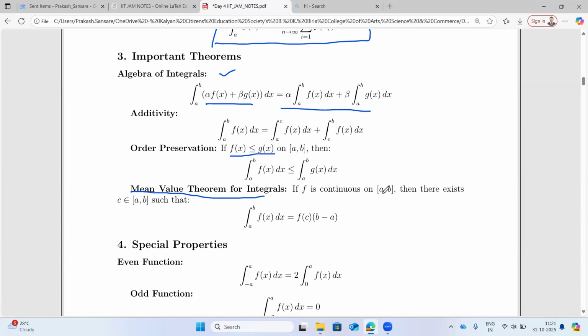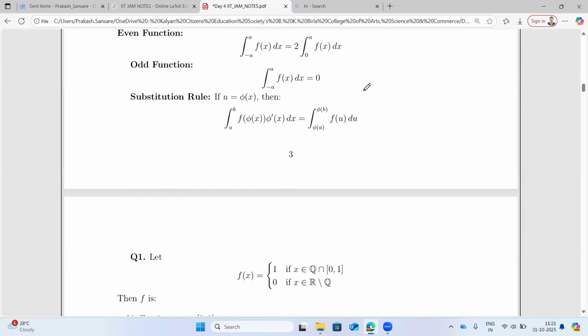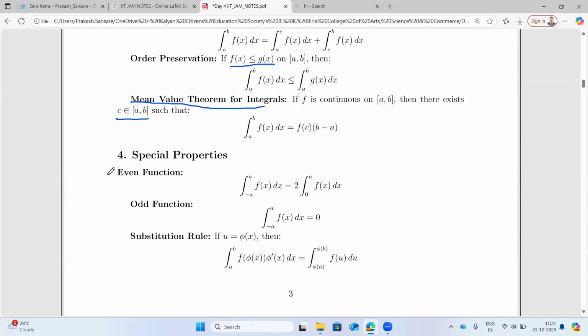If f is continuous on the closed interval a comma b, then there exists c belonging to the closed interval a comma b such that the integral from a to b of f of x dx is equal to f of c times b minus a. Well, these are all standard results. You might be aware of this. For an even function, the integral from minus a to a of f of x is equal to 2 times the integral from 0 to a. This small trick may help you in lengthy calculations.